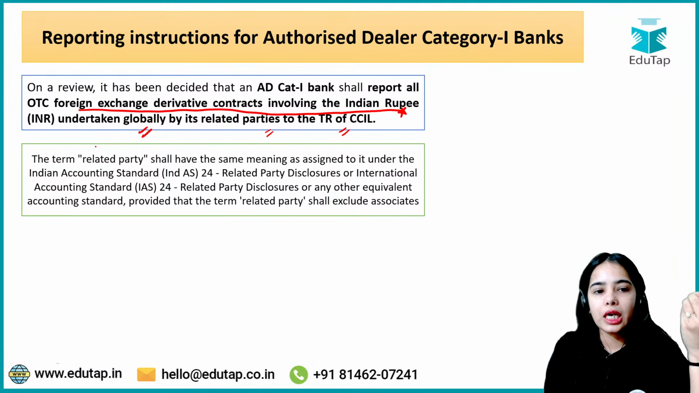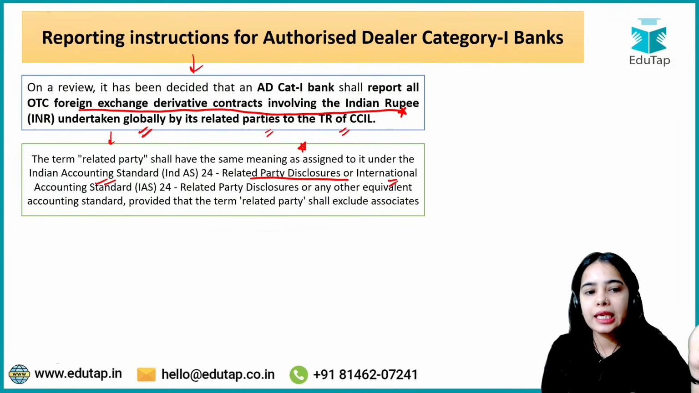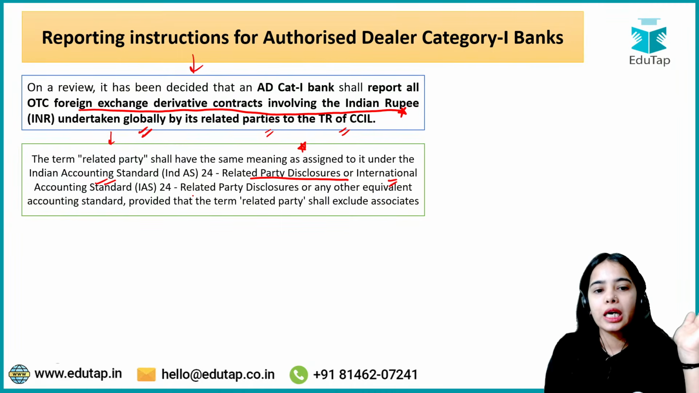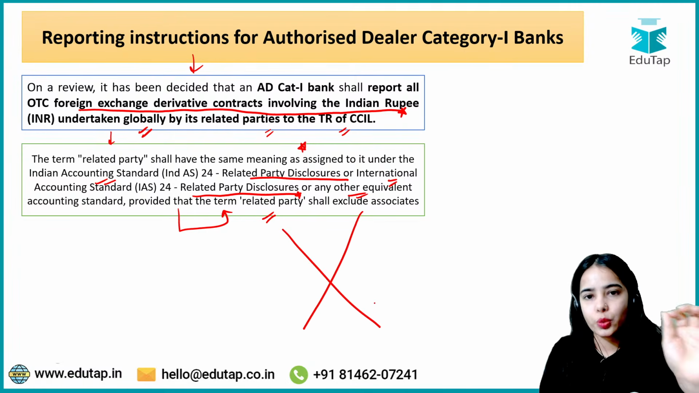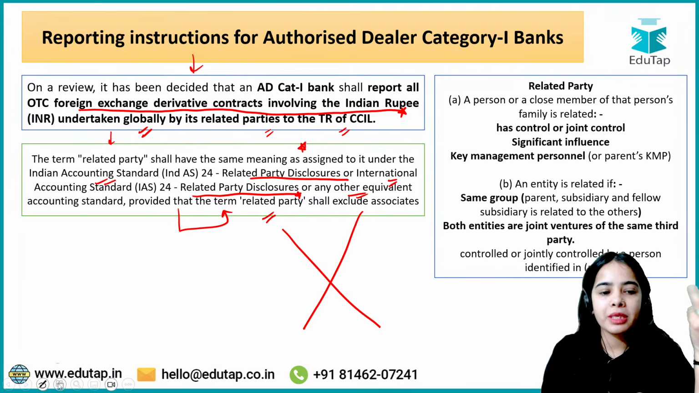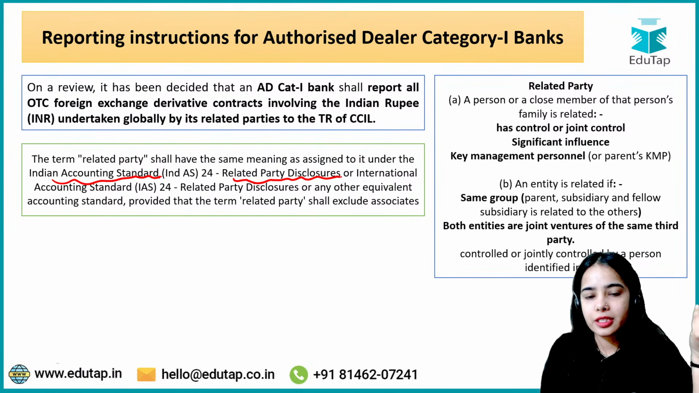So first of all, as per the direction or instruction, the related party shall have the same meaning as assigned to it under the Indian Accounting Standard Related Party Disclosures or International Accounting Standard 24 Related Party Disclosures or any other equivalent accounting standard, provided that the term related party shall exclude the associates. So related party actually means what? As per the Indian Accounting Standard, the related party means a person